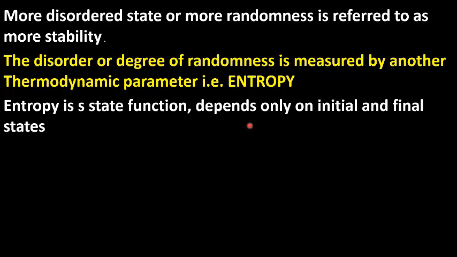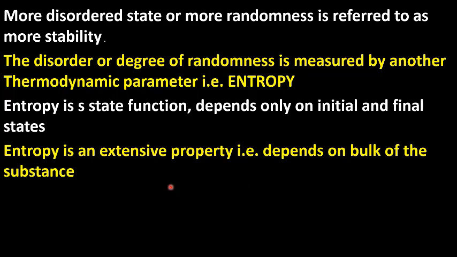Entropy is a state function. It is a state function because it depends only on initial and final states, not on intermediate states. Also, entropy is an extensive property, that is, it depends on the bulk of the substance. So, extensive properties are those which depend on the bulk of the substance. So, delta S means change in entropy. Change in entropy can be found from S final minus S initial, final entropy minus initial entropy.